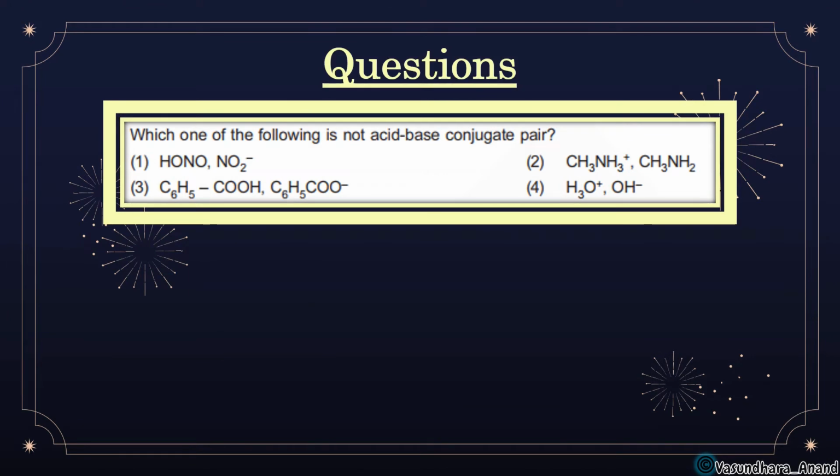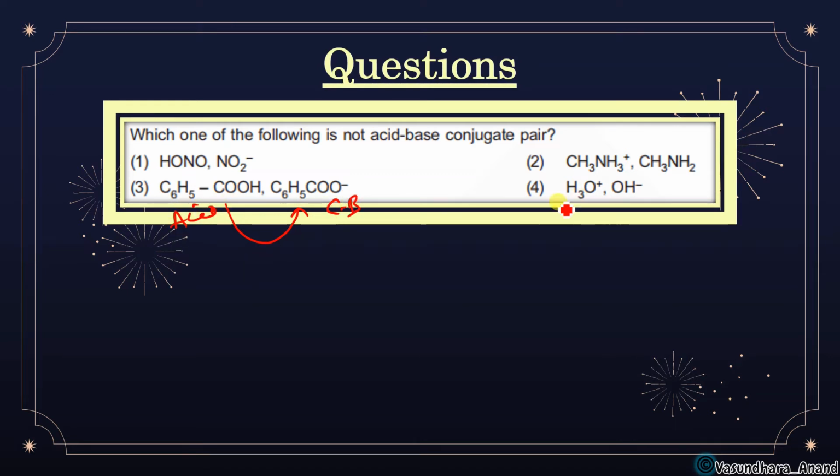So here is a question for you. Which one of the following is not an acid base conjugate pair? It can be a conjugate acid or a conjugate base. You just find which one is not an acid base conjugate pair. So how will you find this? See, if you lose H plus in this, it will result in this. So that means this is an acid and this is the conjugate base.